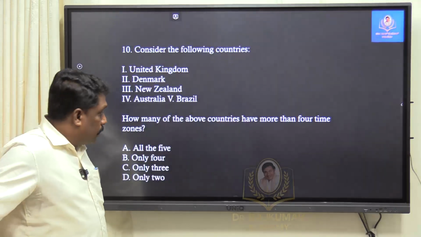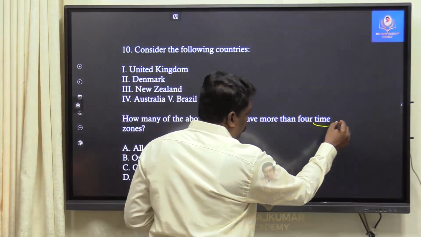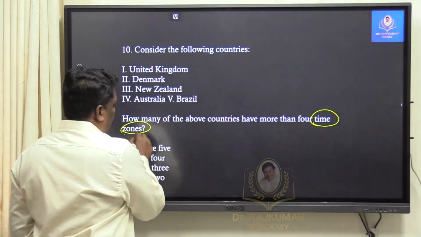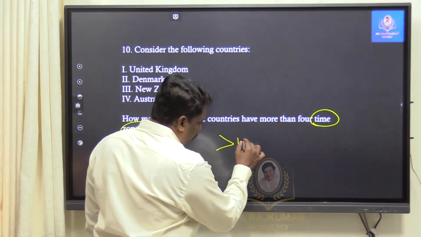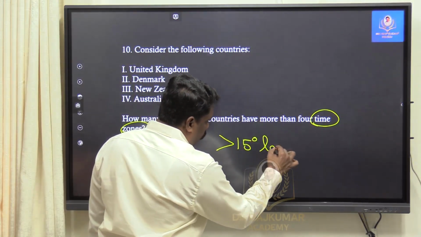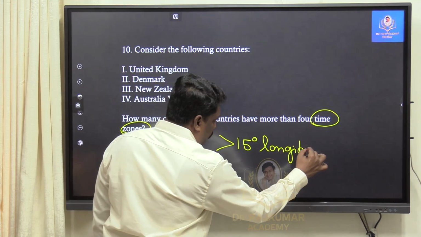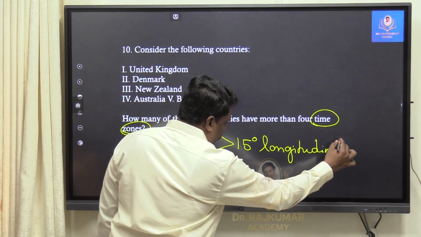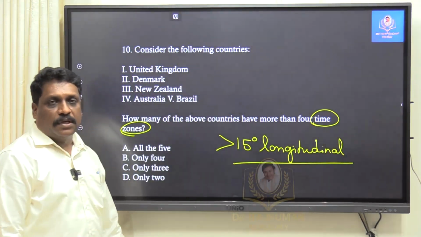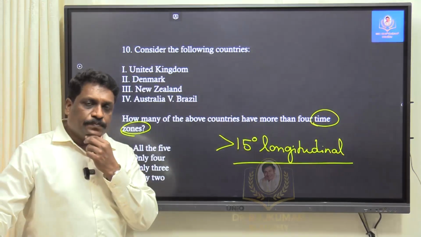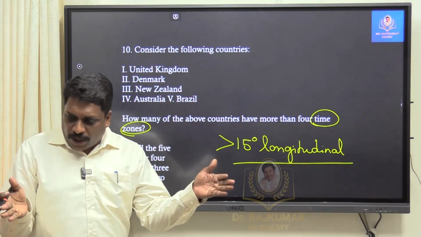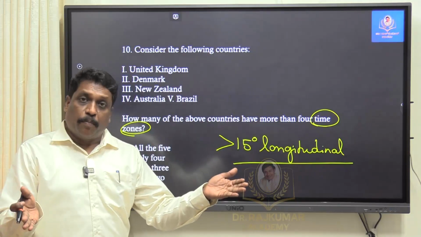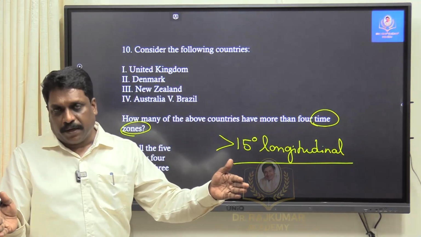See, when I talk about this time zone based question, generally we feel any country which has more than 15 degree of longitudinal extent will be having more than one time zone. India is an exception, China is an exception. India longitudinally extends up to 30 degree, approximately, precisely 29 degree.